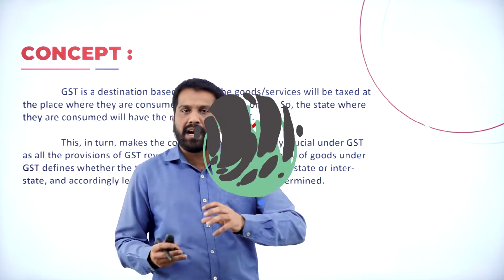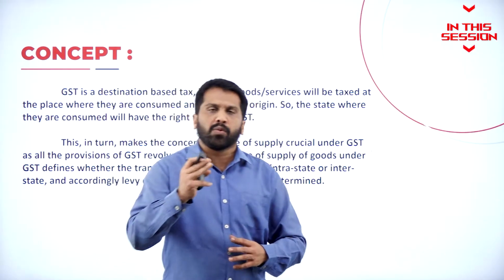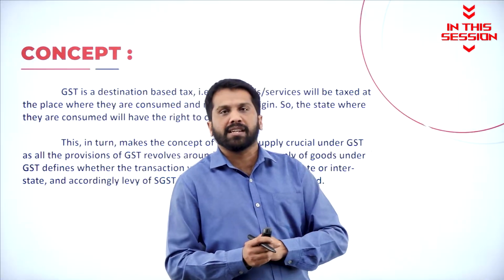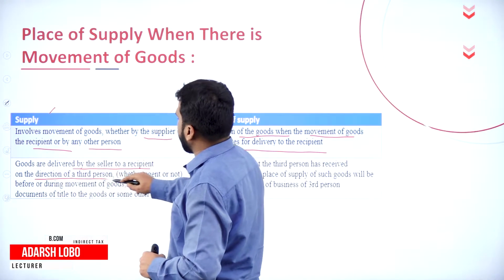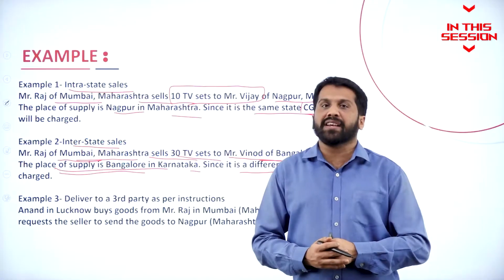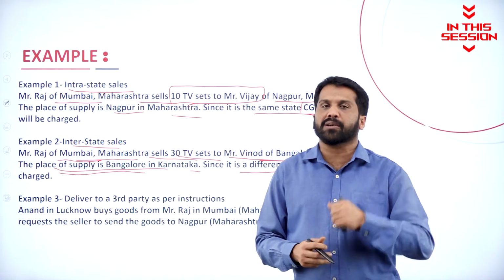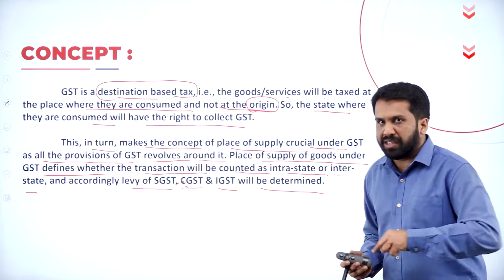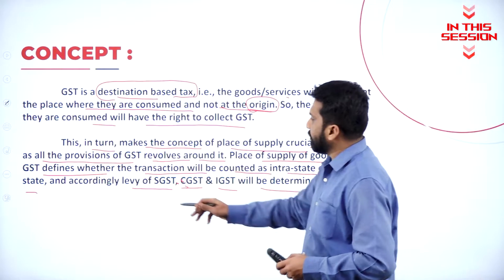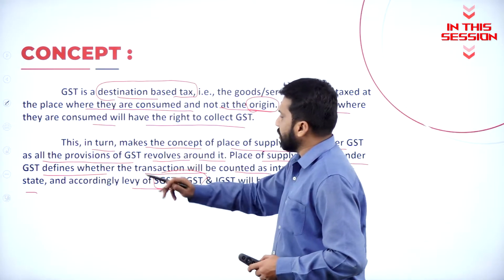Any transaction happened between these places, which place has to be considered? Goods are delivered by the seller to the recipient on direction of the third person. Where it is consumed is called as place of supply. If it is within the state, we go with SGST and CGST.